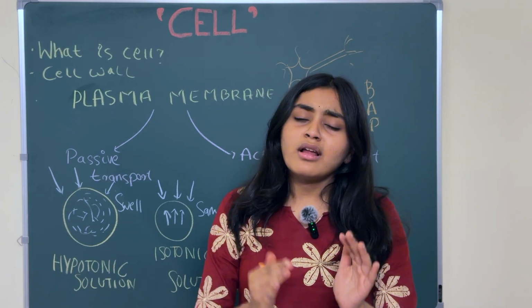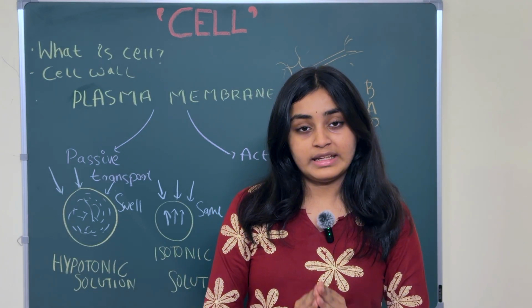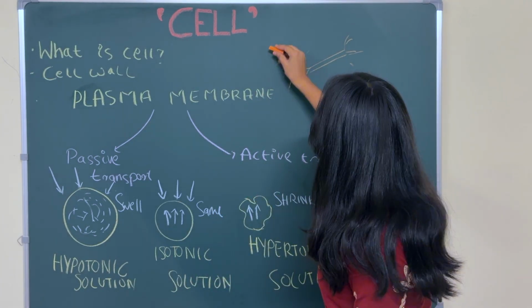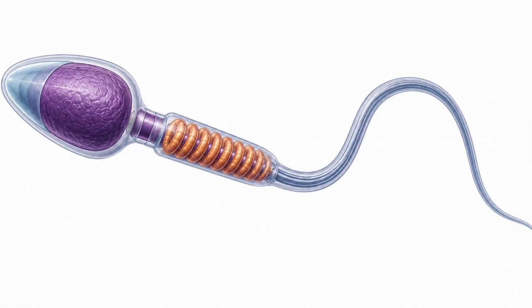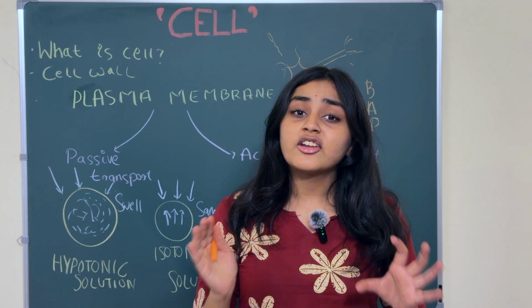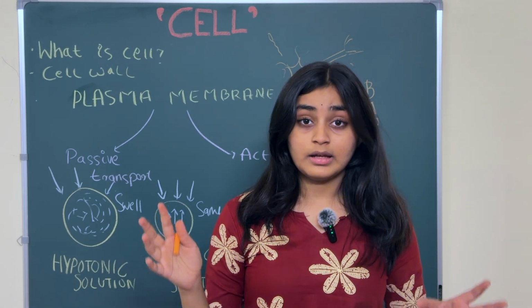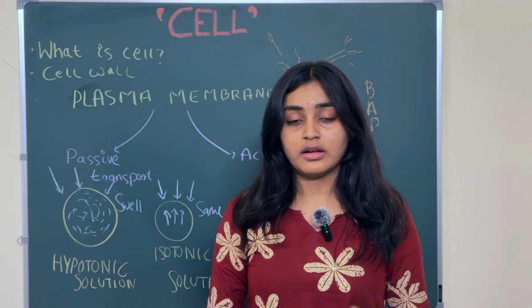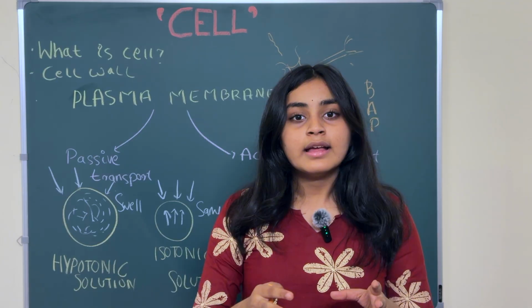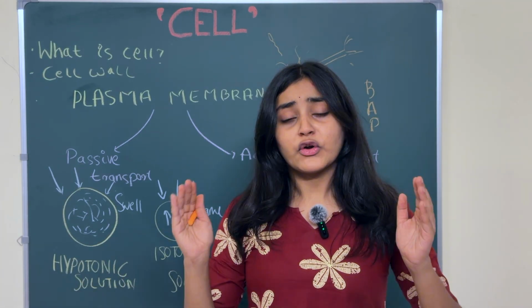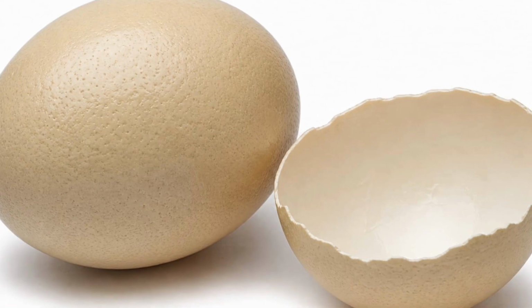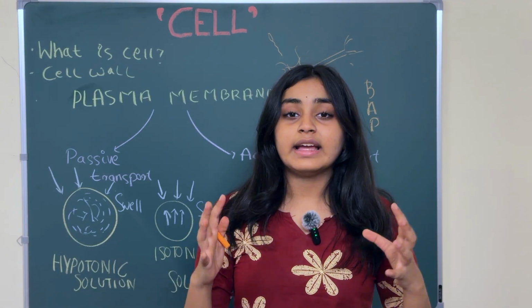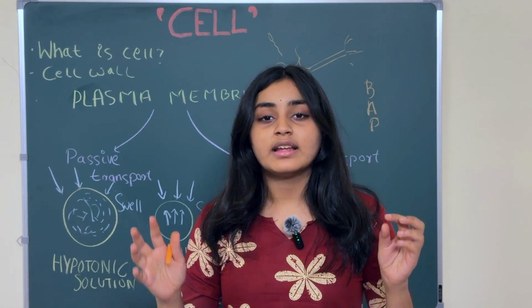And the smallest cell inside a human body is the sperm cell. It looks something like that. That is the sperm cell. Now what is the largest or biggest cell, but not in the human body? In an animal, it is the ostrich. It is the egg of an ostrich, right? Without the shell, the egg of an ostrich is the largest and biggest